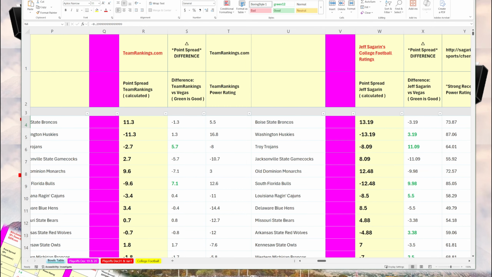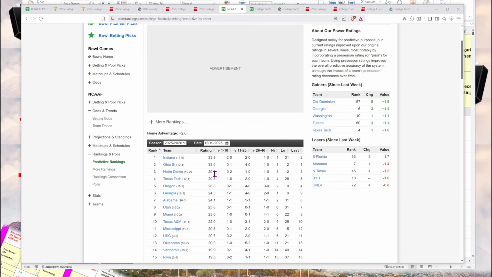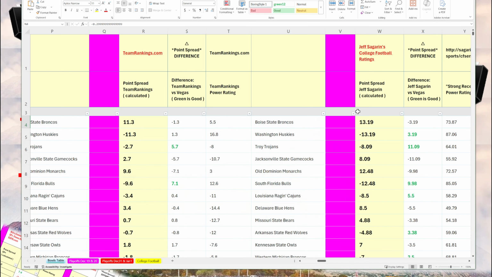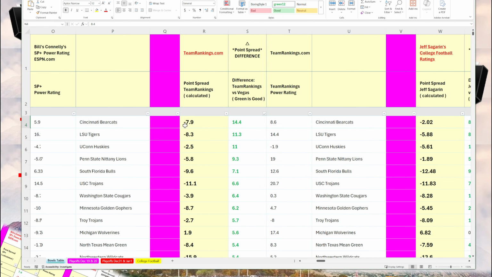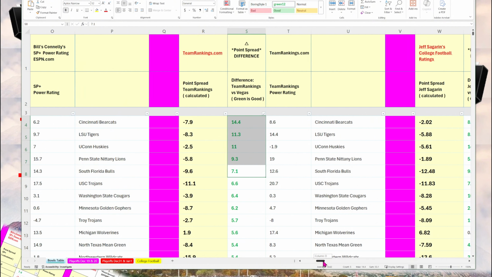So the next grouping, team rankings, these numbers come directly from the team ranking site. Similar procedure. We can sort from largest to smallest, and we see here that Cincinnati, LSU, UConn, Penn State, and South Florida all have an advantage based on team rankings.